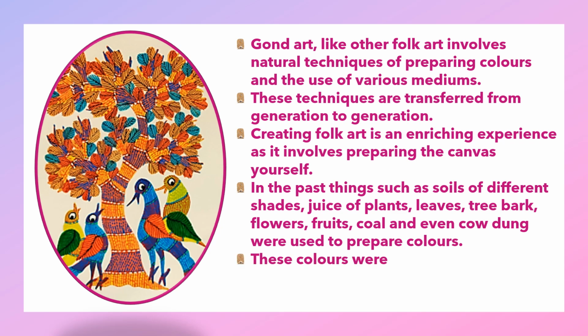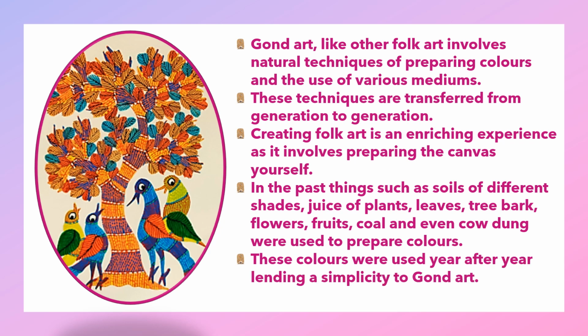So they were all natural colors and were used year after year, and this lent a very simple look to Gond art. So simple but very attractive.